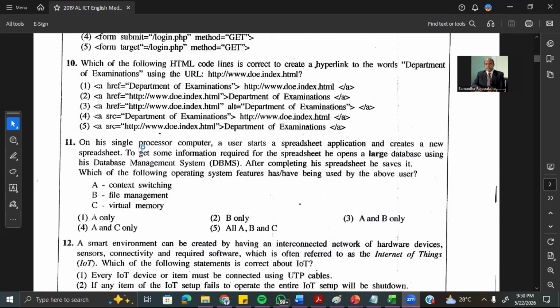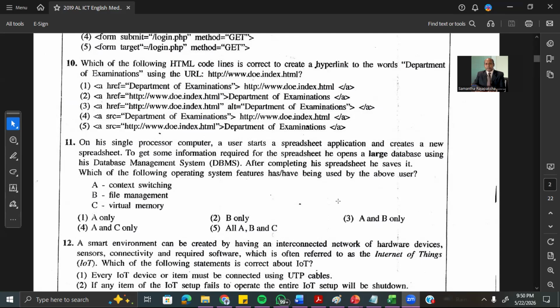Context switching. Yes, context switching should be used. Why? Because context switch means, now here it says that we initially run the spreadsheet. And in the middle of that, he opens a large database. That means you want to go from spreadsheet to database. That means you have to switch from spreadsheet to a database. So in that case, you need to do the context switching.